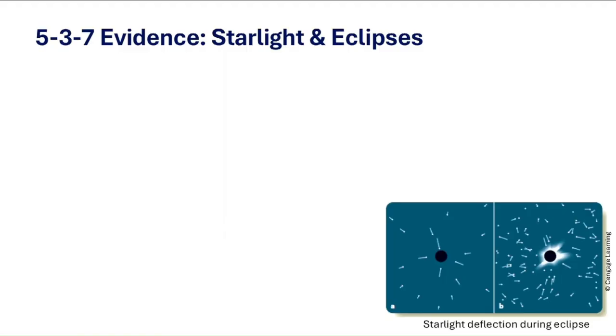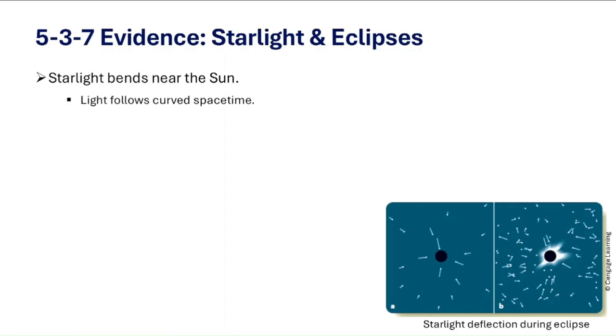So here's the big question. If the Sun's mass bends space-time, what would happen to the starlight passing close by? The starlight should also bend, and the stars should look like they have shifted from their true positions. So even Einstein said light doesn't travel in a perfectly straight line when it passes near a massive object.